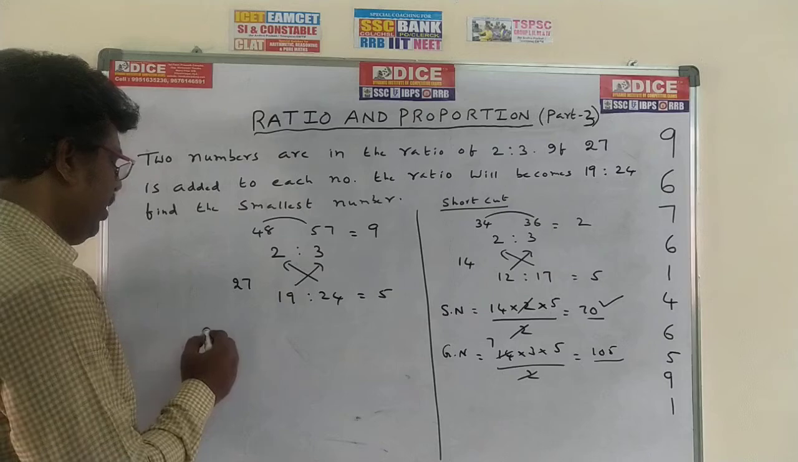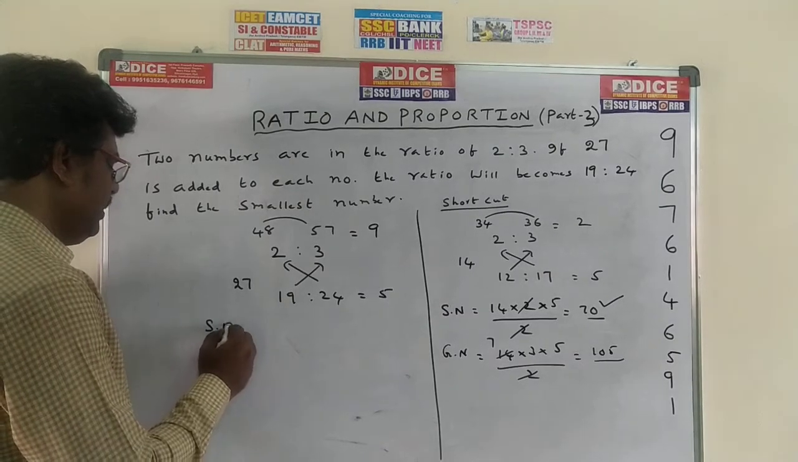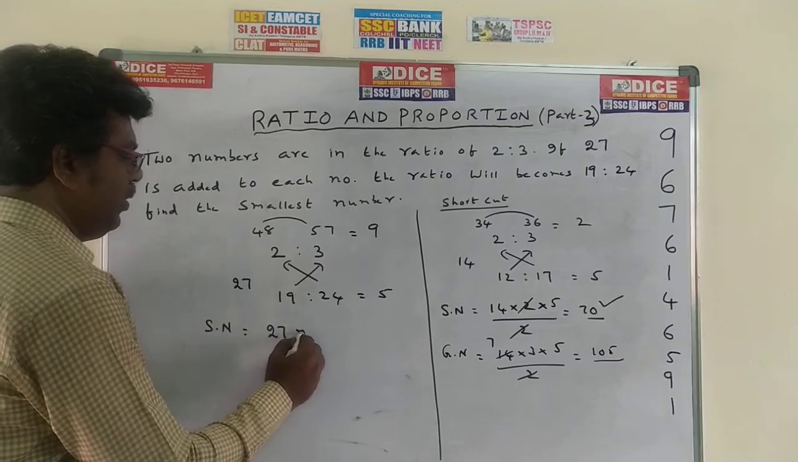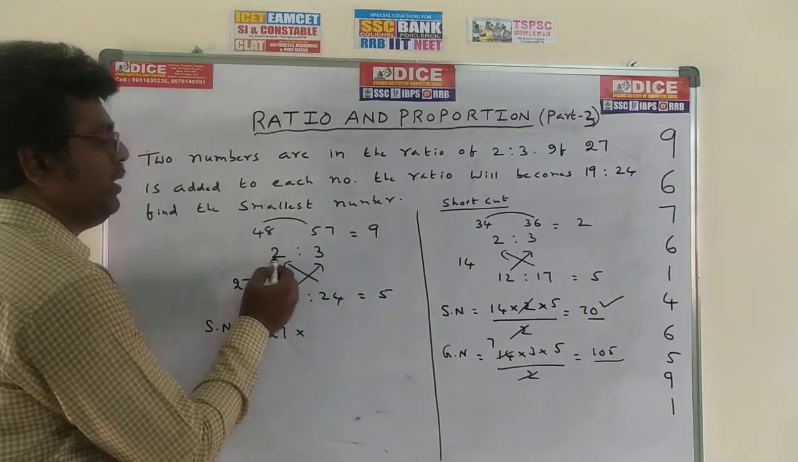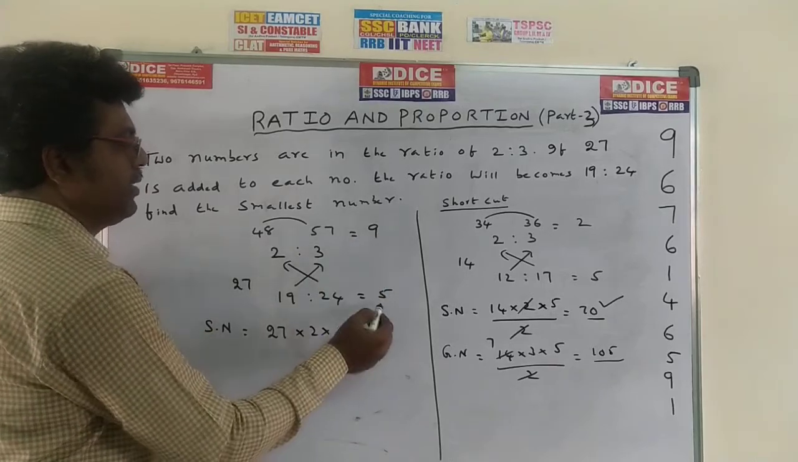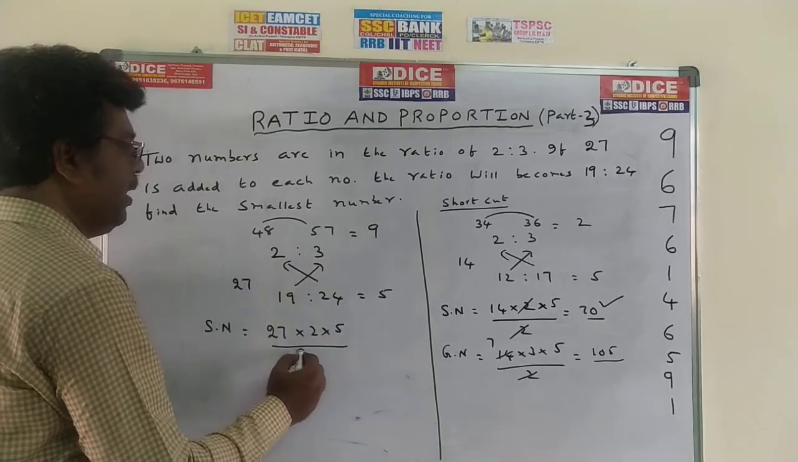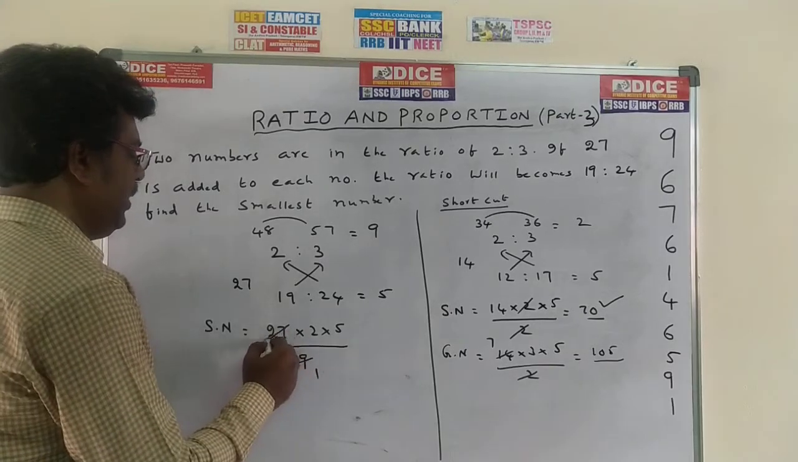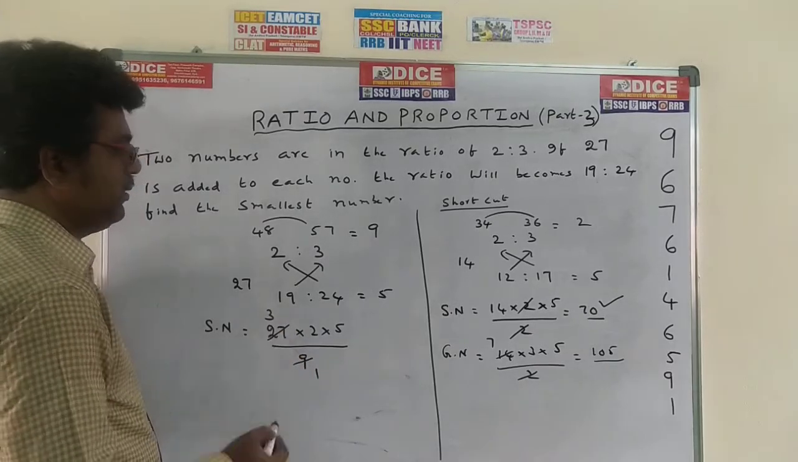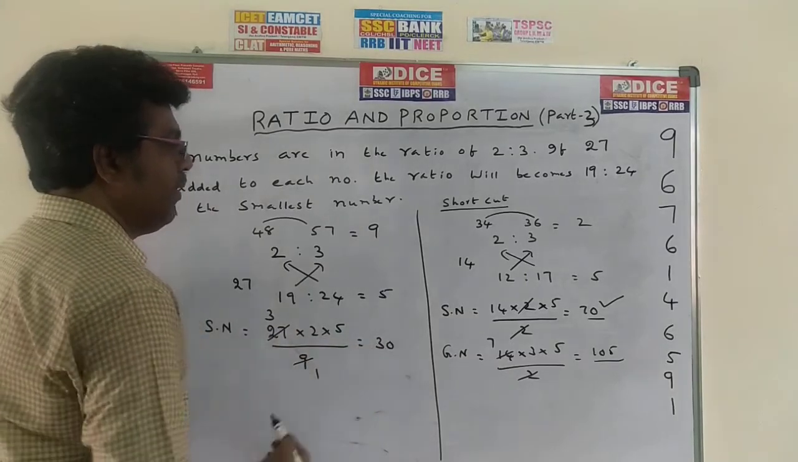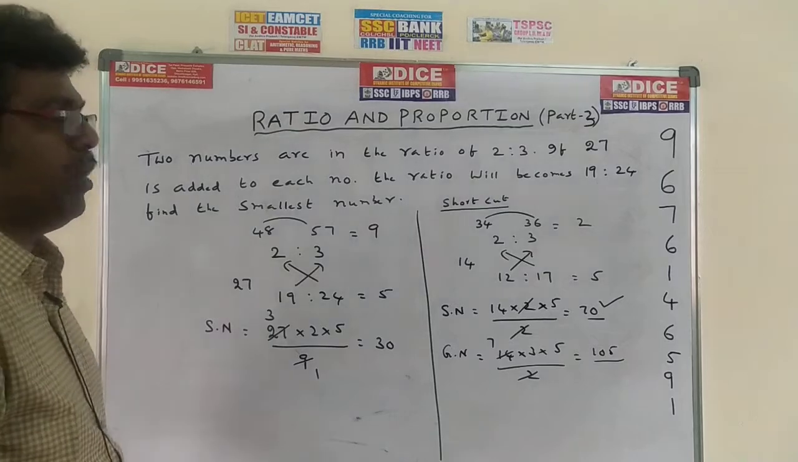Now, we want the smallest number. Smallest number is equal to, first write down this 27 into, which is the smallest in 2:3? 2 is the smallest. 2 into, this is the lower difference, this is the upper difference. First write down lower difference 5 by upper difference 9. 9 ones are 9, threes are 3. So the required answer is 3 into 2 is 6, 6 into 5 is 30. So the required smallest number is 30.